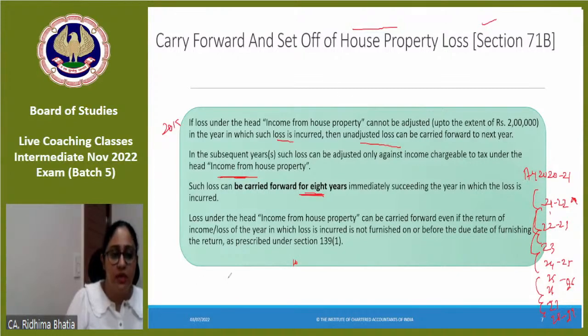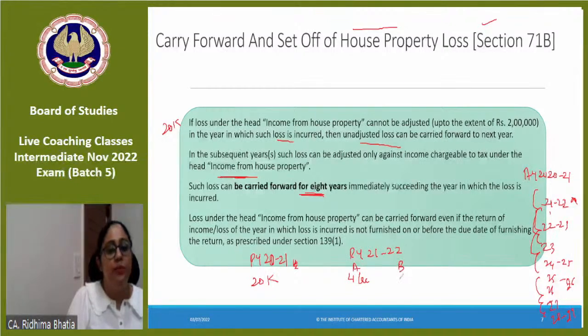How will we set it forward? This 20,000 loss was, suppose, for previous year 2021. Okay. Now we are talking about previous year 21-22. Now ma'am, this year there is an income of 4 lakh in house property A, and in property B there is a loss of 4,50,000. Okay, in property A there is an income of 4 lakh, everyone please listen carefully, and in property B there is a loss of 4,50,000.